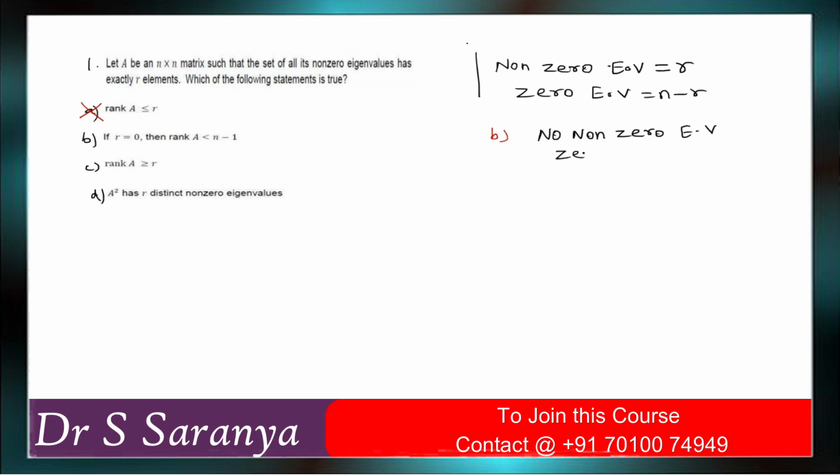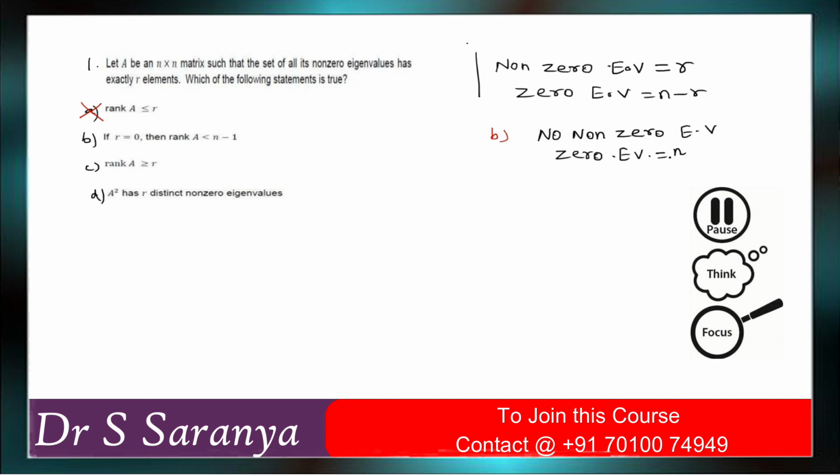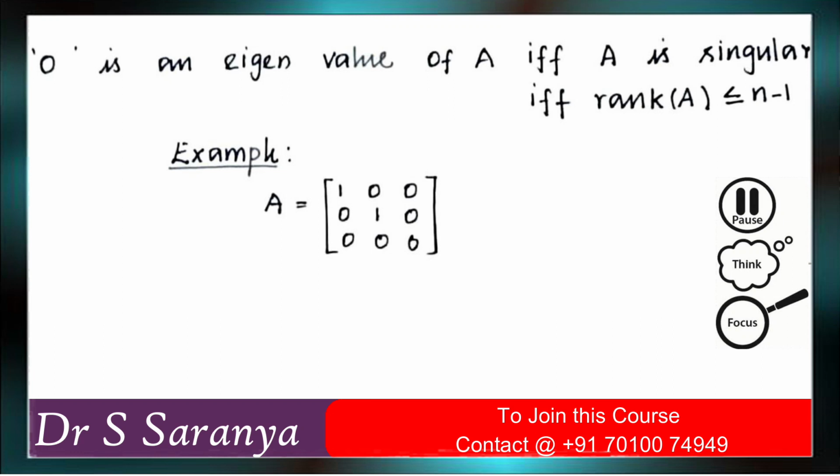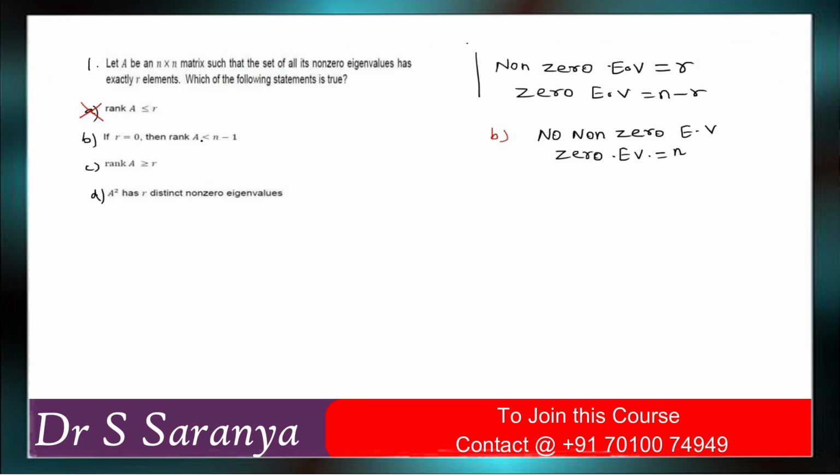So zero eigenvalues are n, correct? There is no non-zero eigenvalue, which means the remaining eigenvalues are 0. So what is our conclusion? Rank of A is definitely less than or equal to n minus 1. But here they have given only rank of A is less than n minus 1. This is wrong. Okay, option B is wrong.